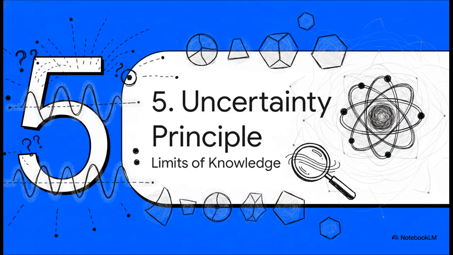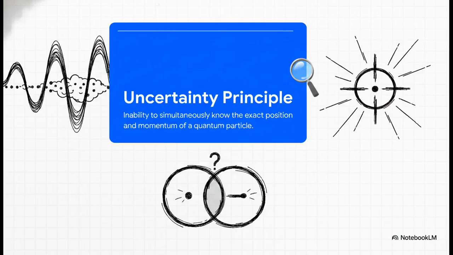Section 5. The uncertainty principle. The limits of knowledge. So, the crucial point is how this reliance on probability leads us directly to the most famous limitation in all of physics, the uncertainty principle. Formulated by Heisenberg, it dictates the fundamental inability to simultaneously know both the exact position and the exact momentum of a quantum particle. Basically, if you measure the position of an electron with extreme precision, you completely lose all knowledge of its momentum, and vice versa.